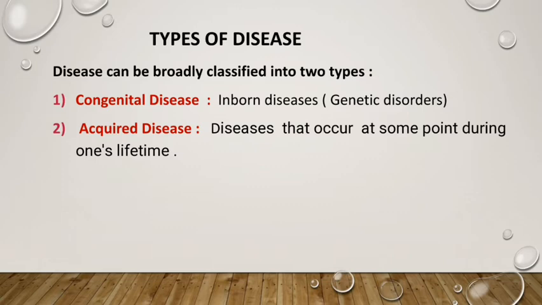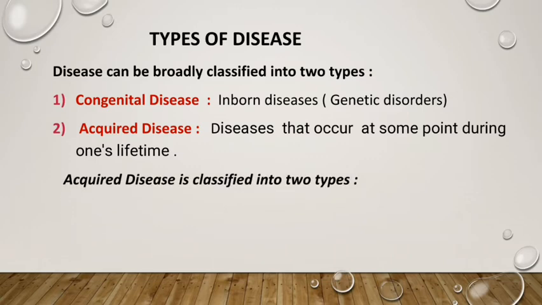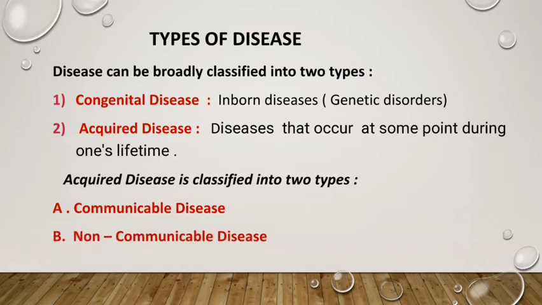Now, my dear student, acquired disease is classified into two types. Number one, communicable disease, and number two, non-communicable disease. So acquired disease is again classified into two types. One is known as communicable disease and another one is non-communicable disease.